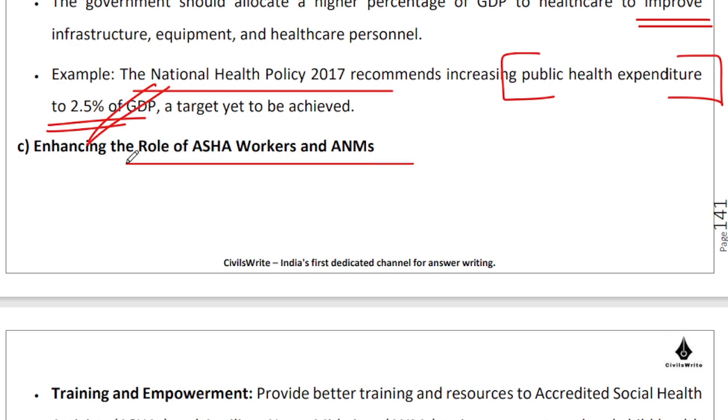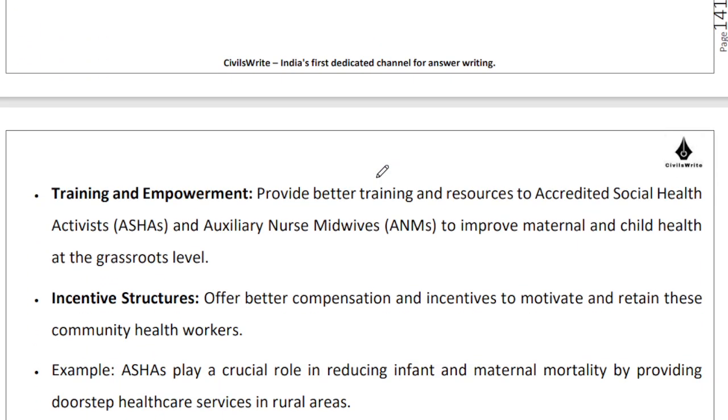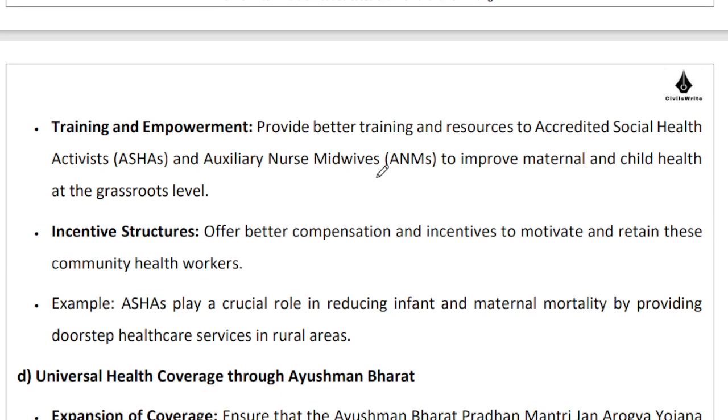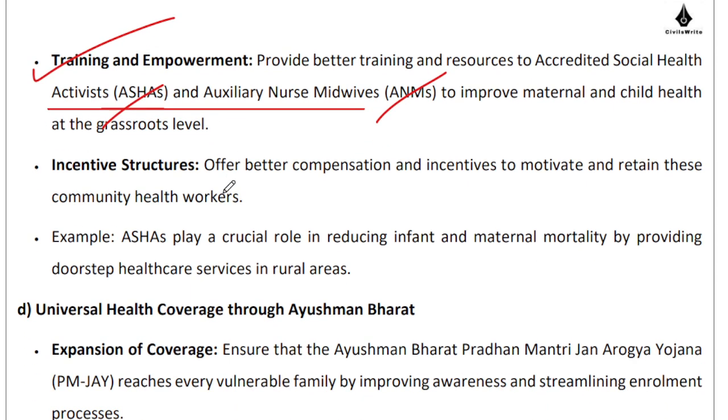Enhancing the role of ASHA workers and auxiliary nurse midwives, right? So definitely that can be done. So training and empowerment can be done, right? Of these ASHAs and ANMs. They are already doing a reasonably decent job in good parts of the country. That can be strengthened even further.